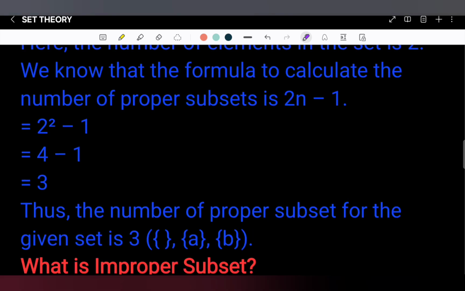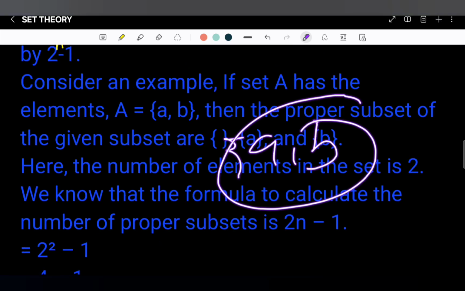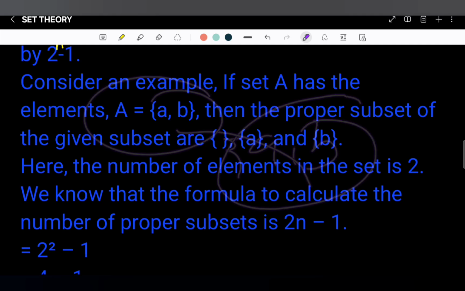Then how many improper subsets will there be? 4 minus 3 equals 1. Only one improper subset, that is {a, b}, because the improper set is equal to the original set.